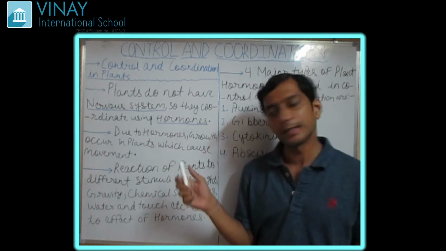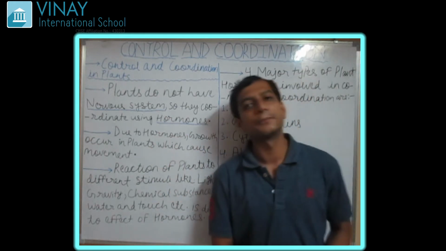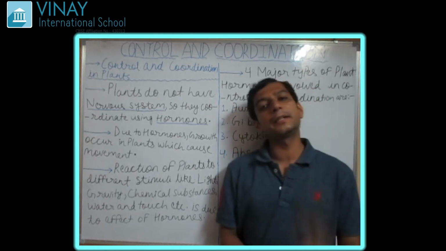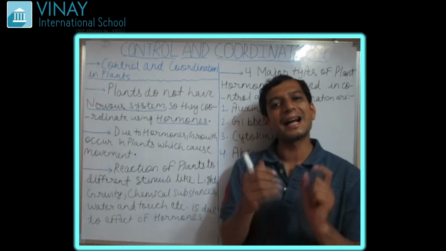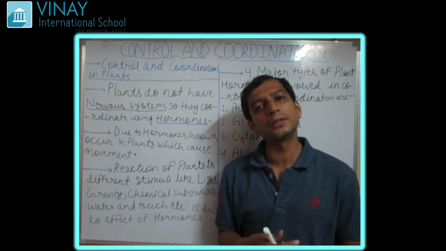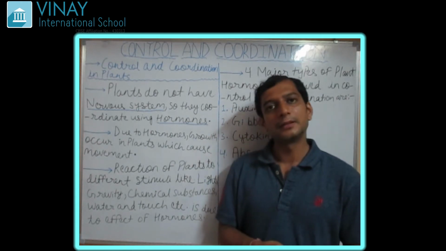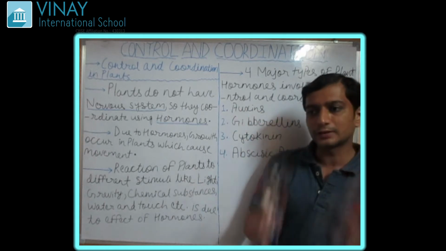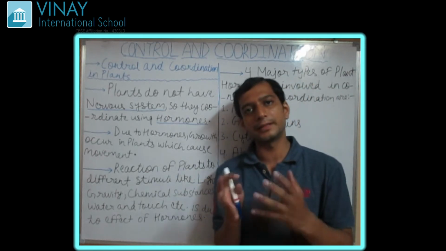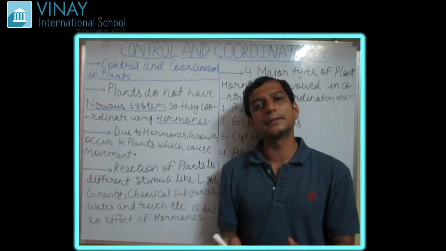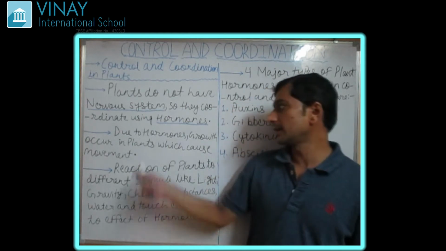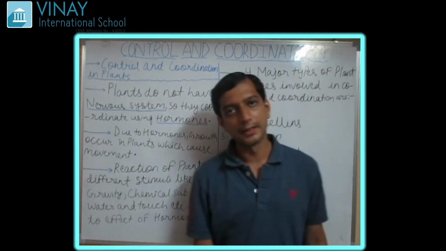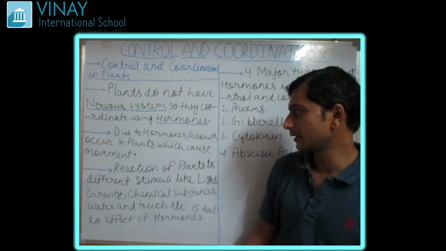Hormones play a very important role in the plant body. They are responsible for growth inside the plant. The whole process which we see in the plant as growth is carried out by the hormones.